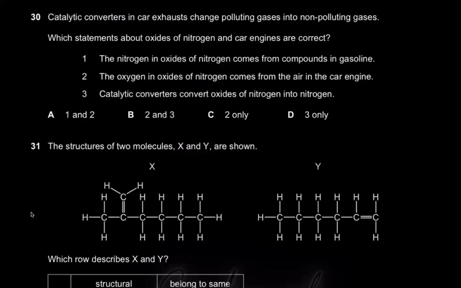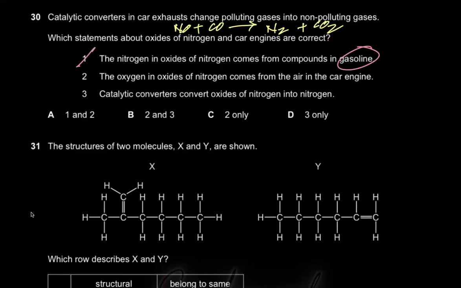Question 30 says, catalytic converters in car exhausts change polluting gases into non-polluting gases. Which statements about oxides of nitrogen in car engines are correct? Obviously, a catalytic converter takes the nitrogen oxides and carbon monoxide and converts them into nitrogen and carbon dioxide, right? Now, the nitrogen in oxides of nitrogen comes from compounds in gasoline. No, you dumbo. Gasoline is basically an alkane. Gasoline is just a fancy way of calling petrol petrol. So petrol is an alkane, and alkanes are hydrocarbons. Hydrocarbons are compounds with only carbon and hydrogen atoms, not nitrogen atoms. So 1 is wrong.